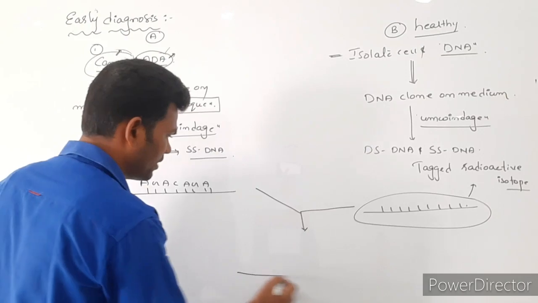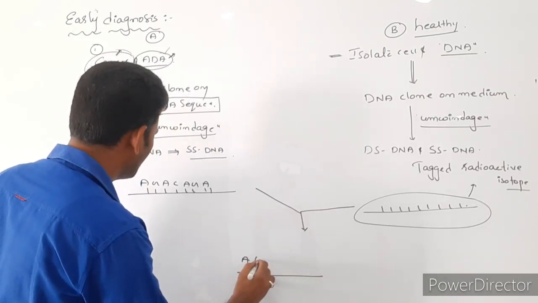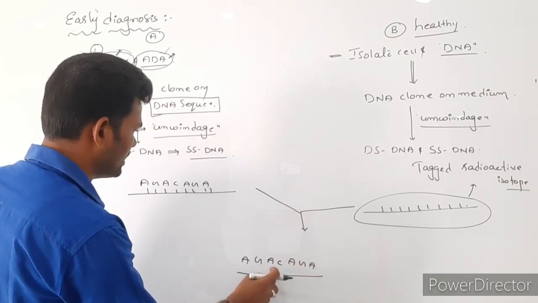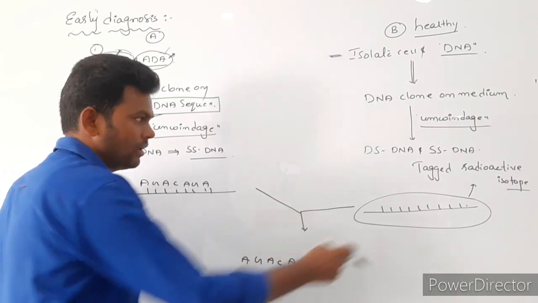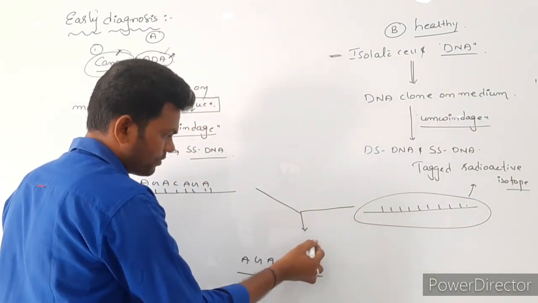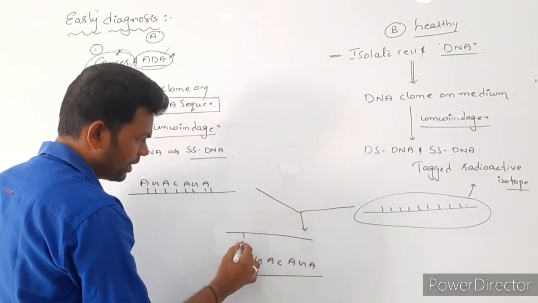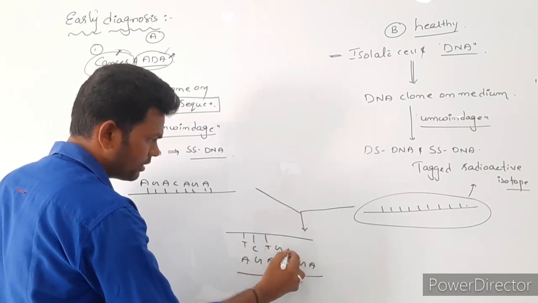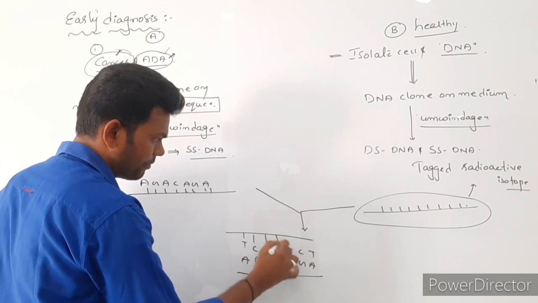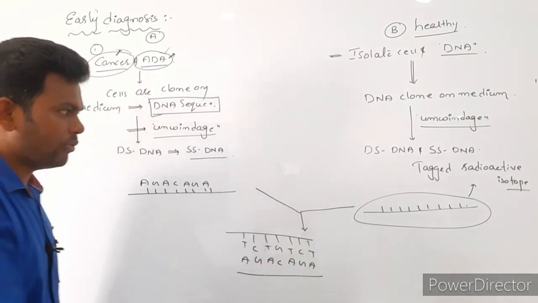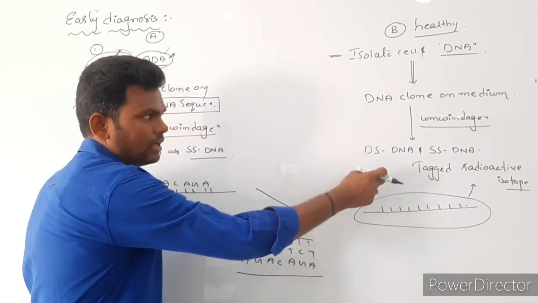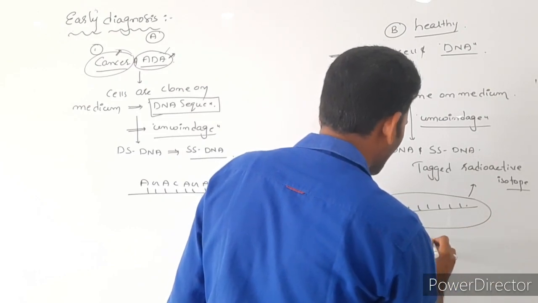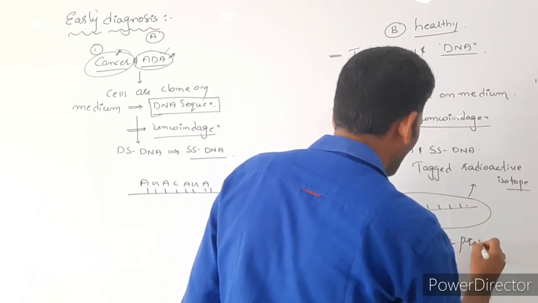So this is one sequence: A, G, A, C, A, G, A. Now this strand is going to bind with the complementary: A binds with thymine, G with cytosine, and so on. Now this strand, the tagged radioactive isotope, we can also call a probe, a molecular probe.